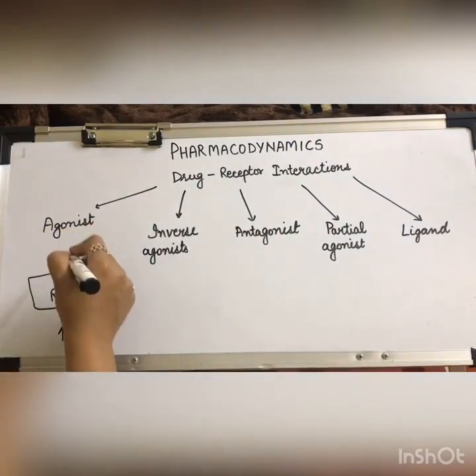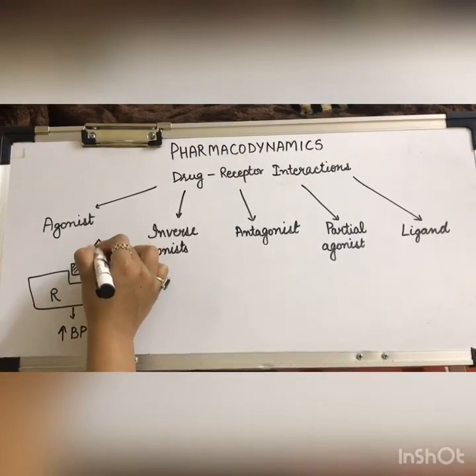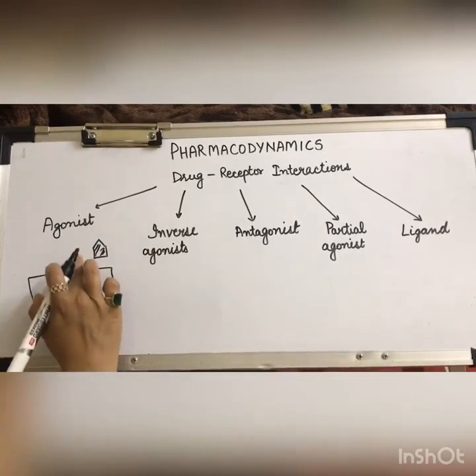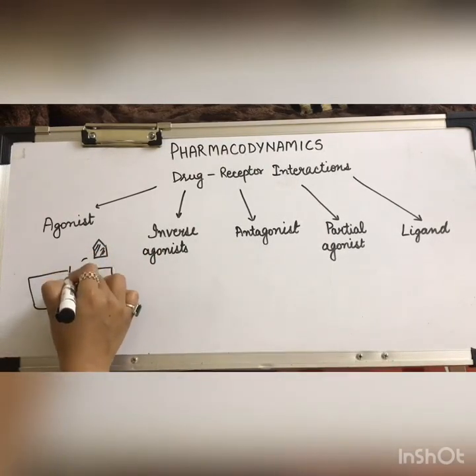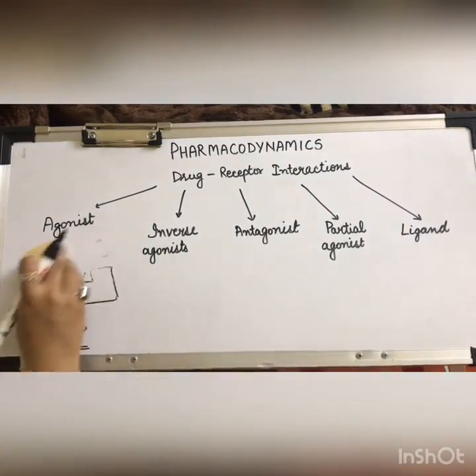Now, this agonist is somewhat similar in shape to the normal physiological substrate. It comes and binds to this receptor and produces the same biological response. So, this is known as the agonist.